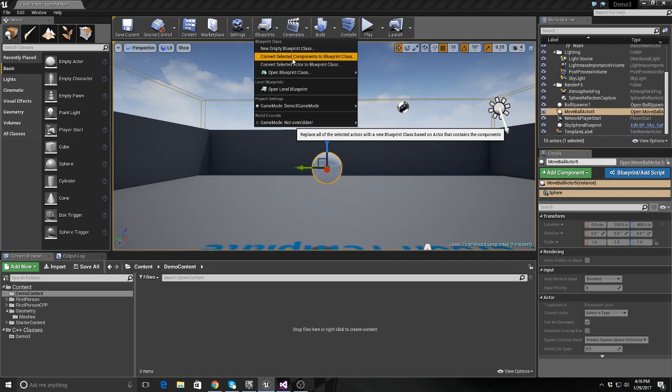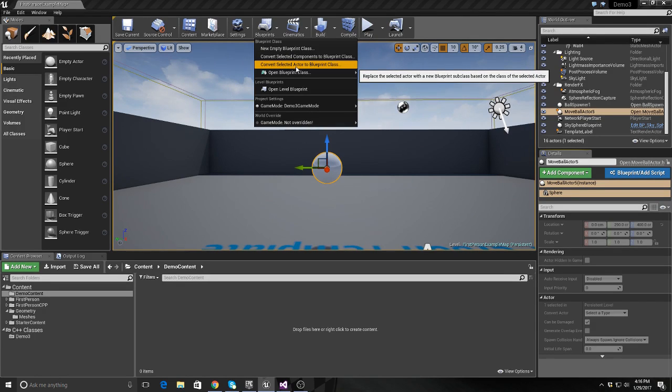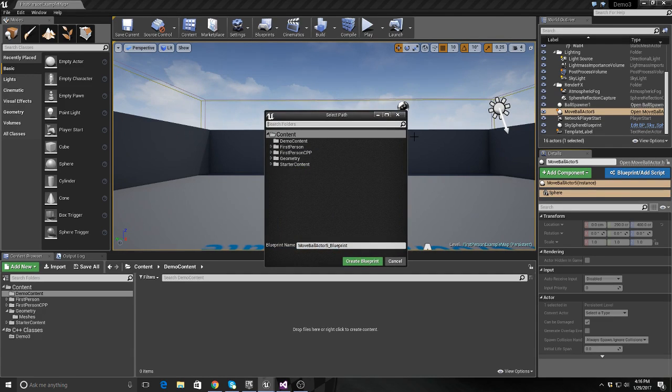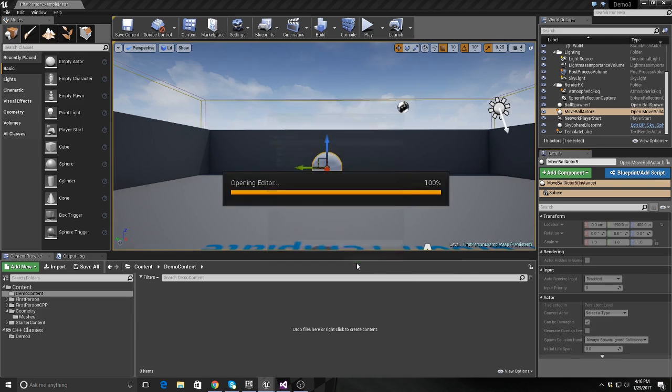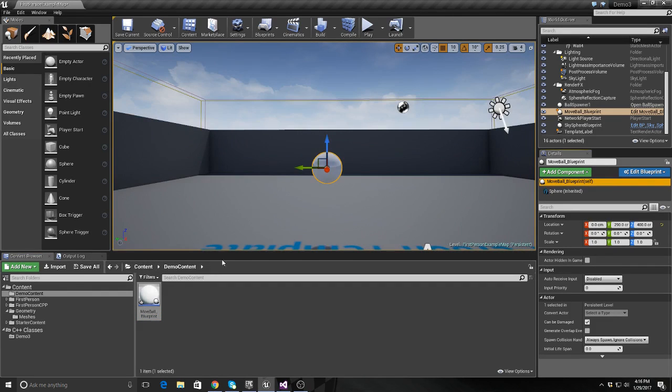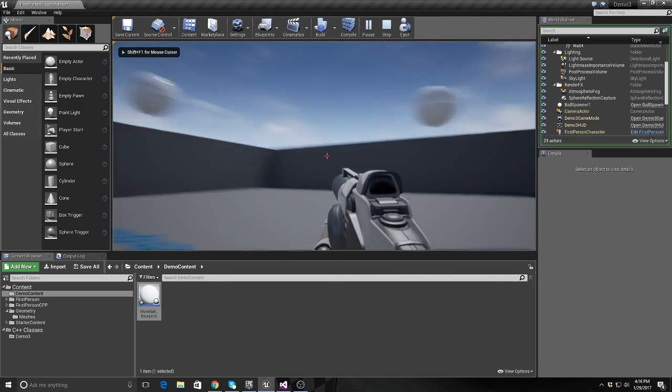I don't know why that doesn't work, but it doesn't work. Maybe you have to do convert select actor to blueprint class, but doing this, which I just figured out, just hitting that button, going demo content, move ball, blueprint, and then create this blueprint. Got this thing, it's all compiled. Move this in here, and if it works like I did before, let's move these, hit play, and they're both moving across the screen just the same.